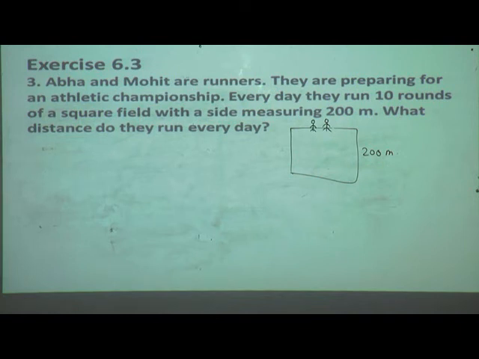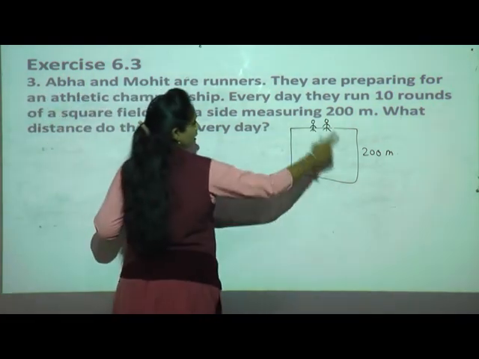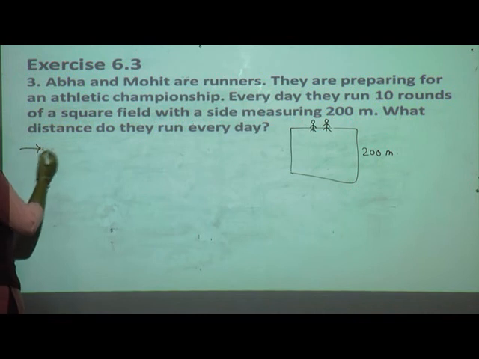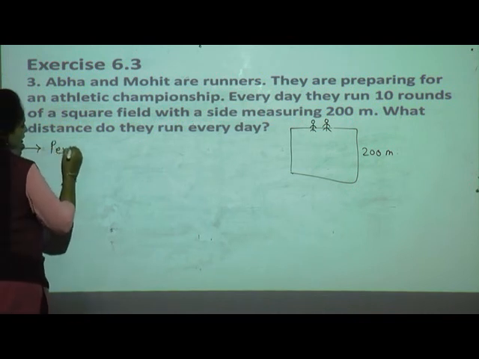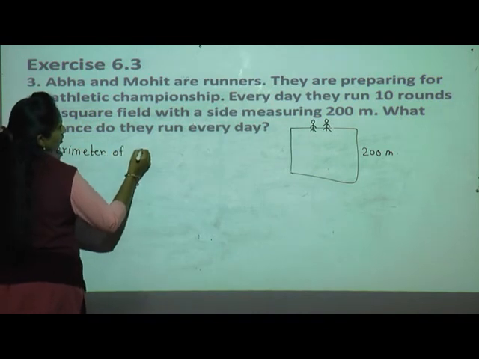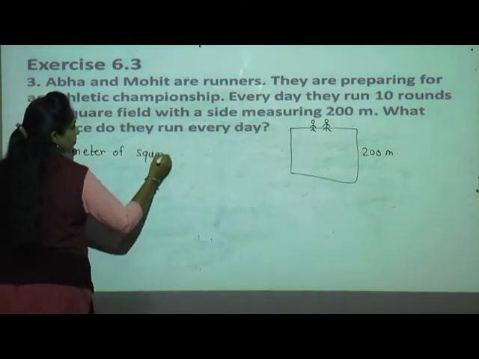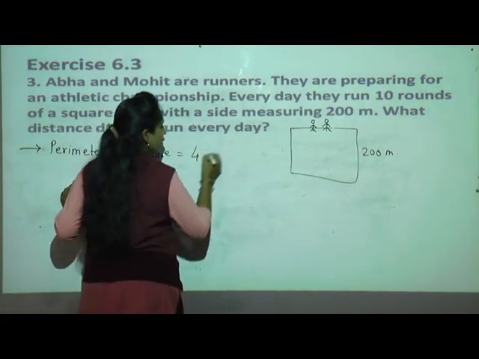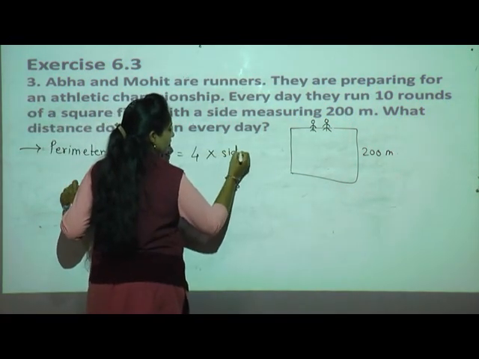First we have to find out the perimeter of the square, isn't it? Only one side they had given. So first I'll find out the perimeter of the square. Perimeter of square is equal to what, students? 4 multiplied by side.